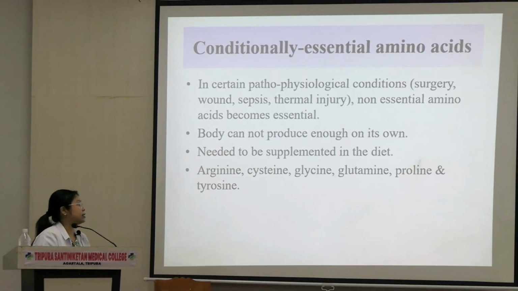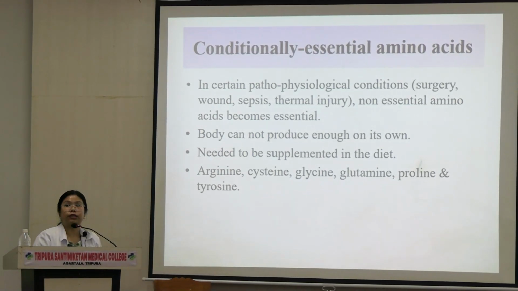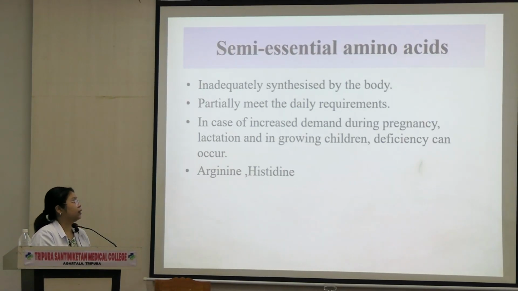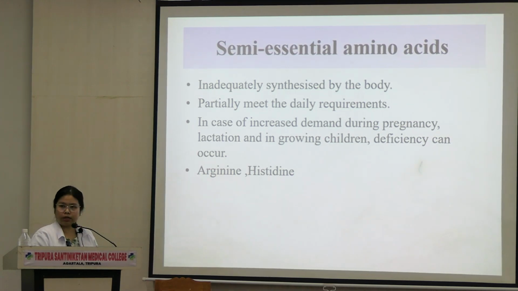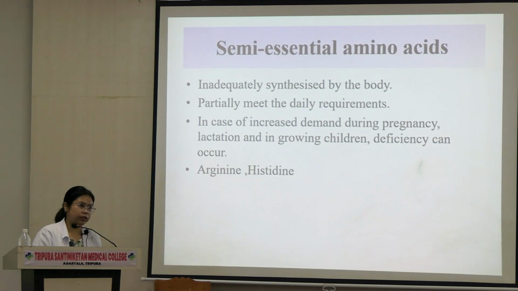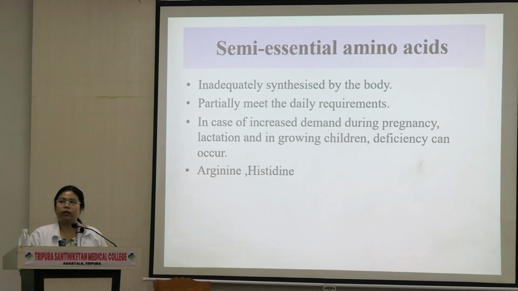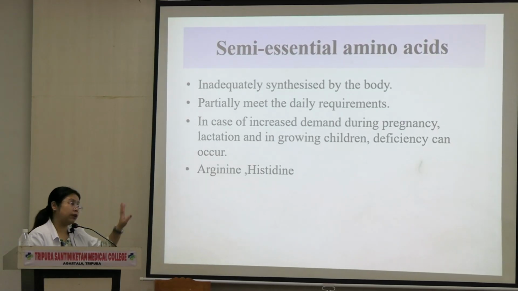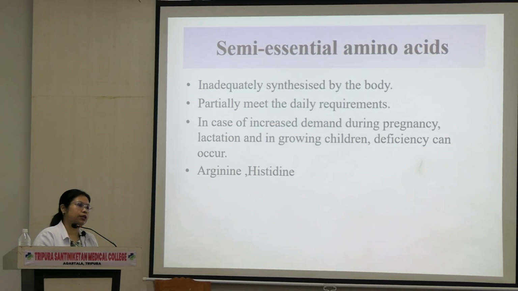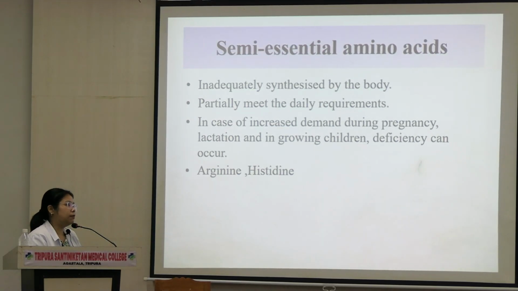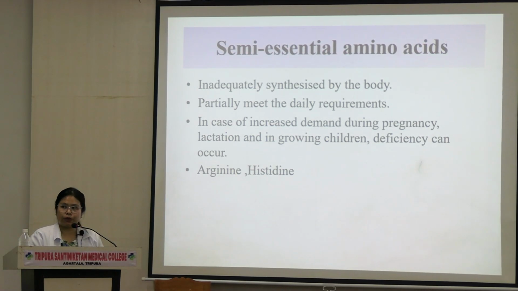Arginine, cysteine, glycine, glutamine, proline, and tyrosine. Remember the names. There is something called semi-essential. These are not in your books anymore. But if you get an older external, they may ask you these questions because these were there till last year. Semi-essential is very similar to conditionally essential. Some of the amino acids are produced in the body, but not enough.